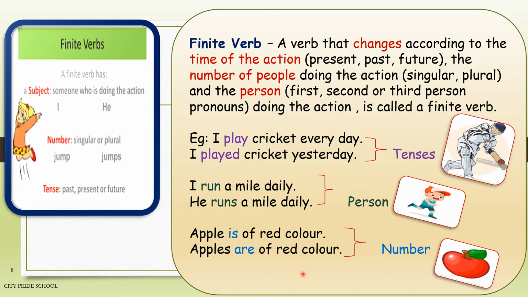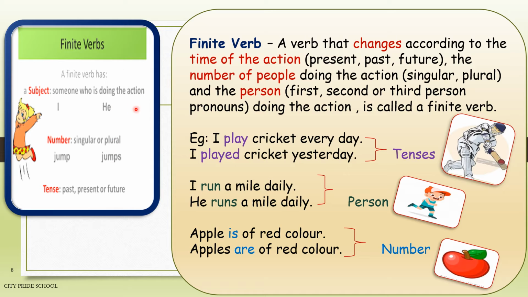Okay. Now the third change in finite verb is due to change in number of the subject. Okay. Apple is of red color. Here apple is singular subject. So we are using is. This is called a subject verb agreement. Then apples are of red color. Apples is a plural noun. So is has changed to are.